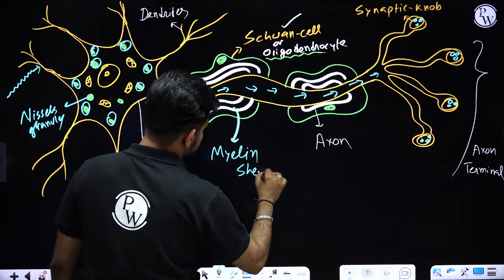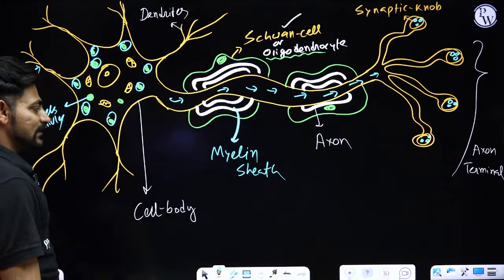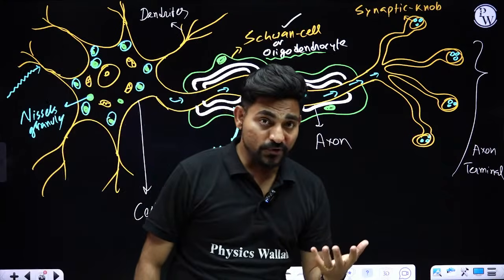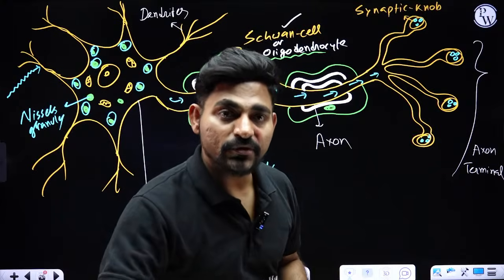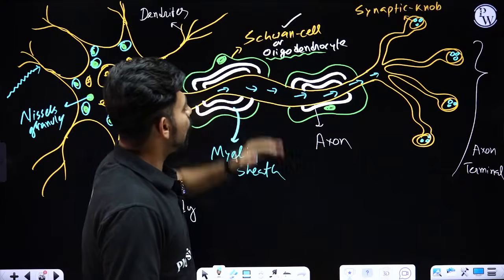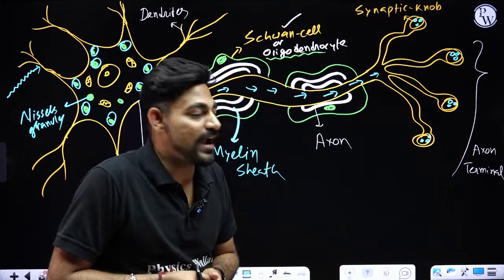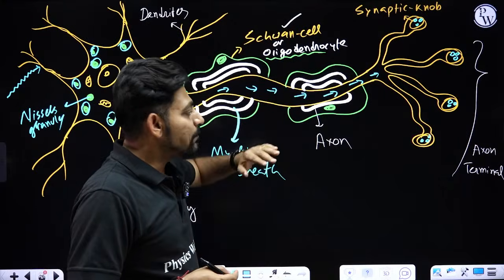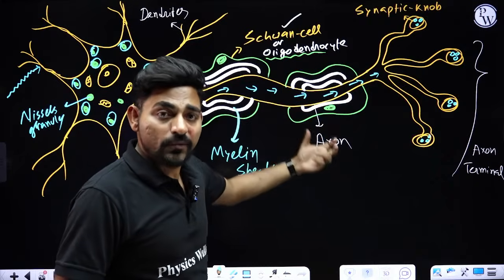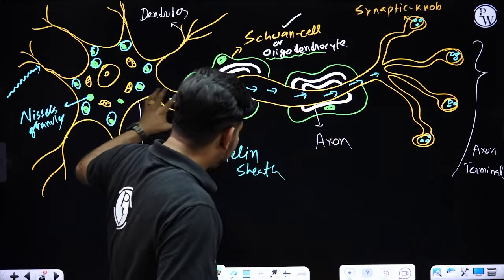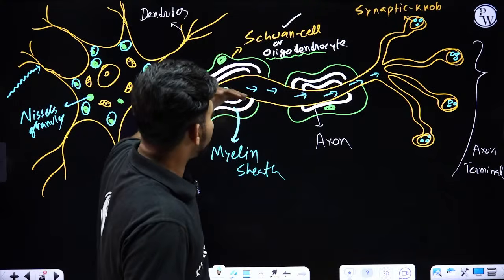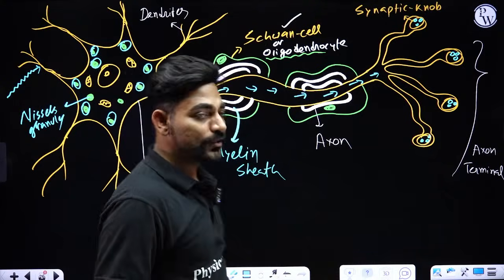But the important thing is that whether it's a myelinated neuron or a non-myelinated neuron, always the axon is wrapped by either a Schwann cell or an oligodendrocyte cell.